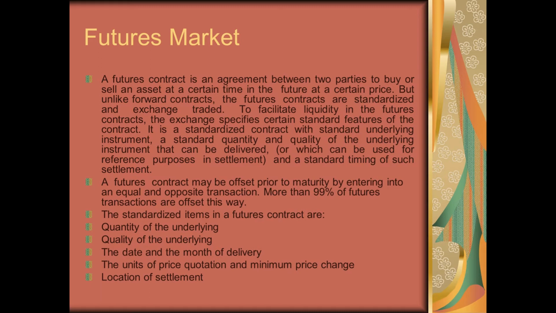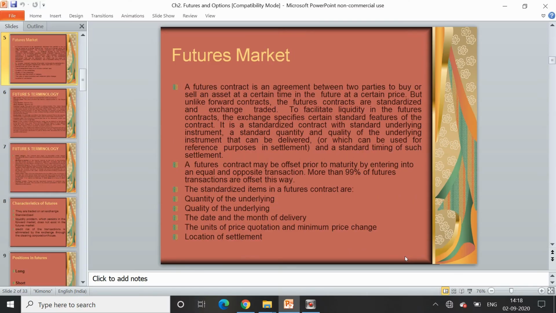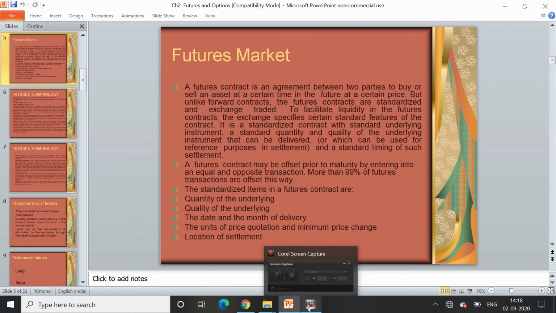So you will find that the exchange has defined standardized features of the futures contracts which are available. Now the underlying asset in this case can be stocks, indexes, commodities, or currency, or any other such item.